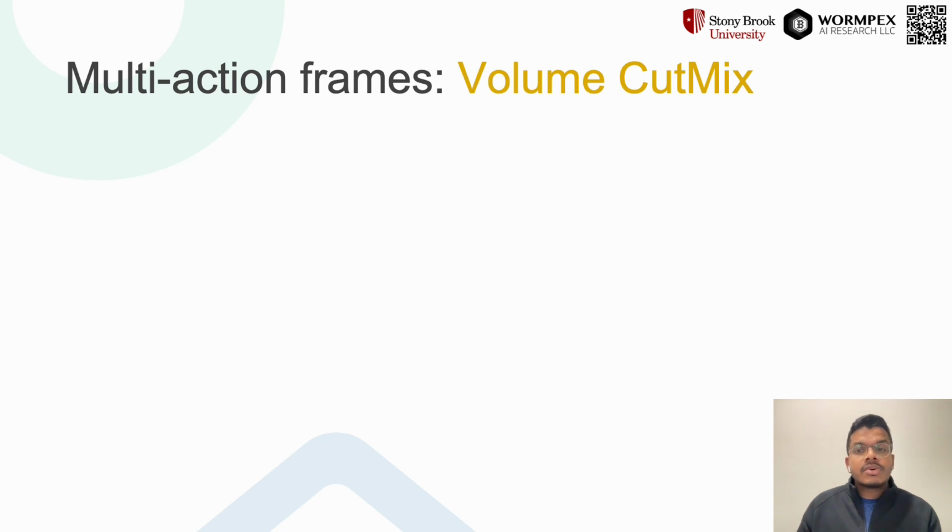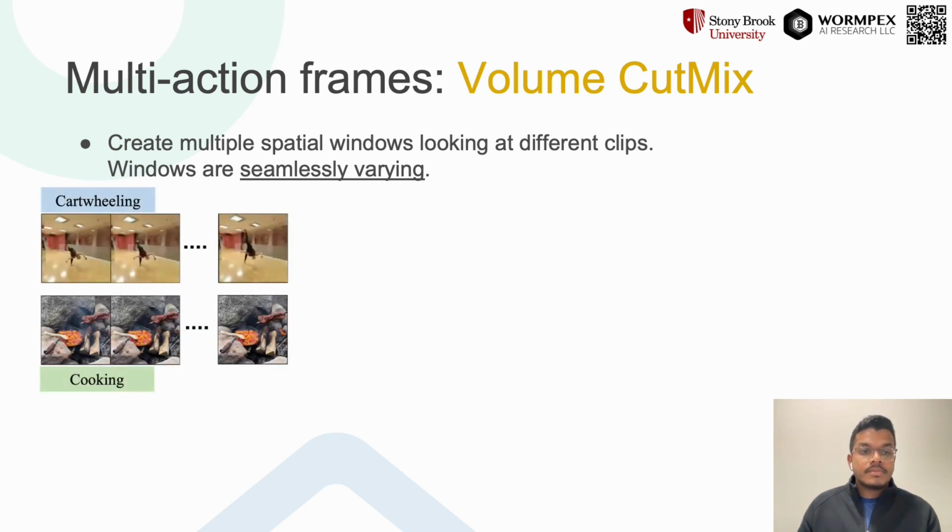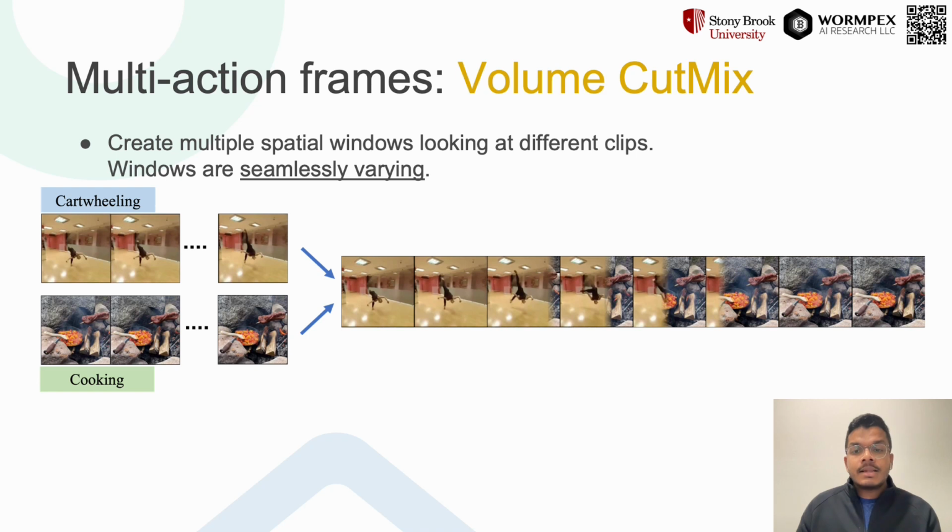Volume cut mix also introduces multi-action frames, similar to volume mix-up. However, rather than having alpha masks, here we create seamlessly varying windows within each frame looking into 2 different clips. The size of the window changes temporally so that the resulting clip will have a seamless transition from one data point to the other.